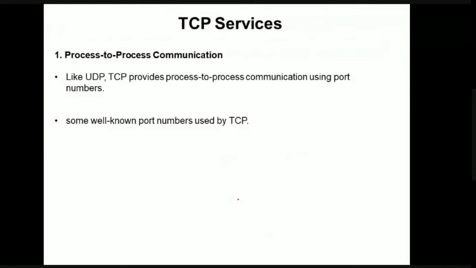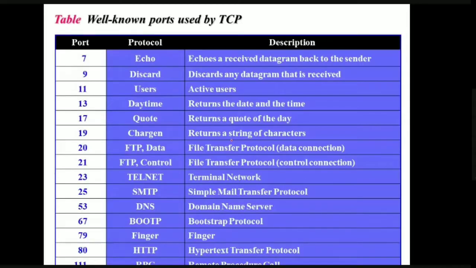Next, we are going to discuss some services which are provided by TCP. The first thing is process to process communication, as just discussed. Like UDP, TCP is going to provide process to process communication using port numbers. UDP uses some well-known port numbers, right? Similarly, TCP is also going to use some well-known port numbers. Some of the port numbers listed here are common to both TCP and UDP, and there are some port numbers which are used exclusively by TCP. That is, port number 7 is for echo, 9 is for discard, 11 is for users, 13 is for daytime, and so on up to 111 for RPC, remote procedure call.